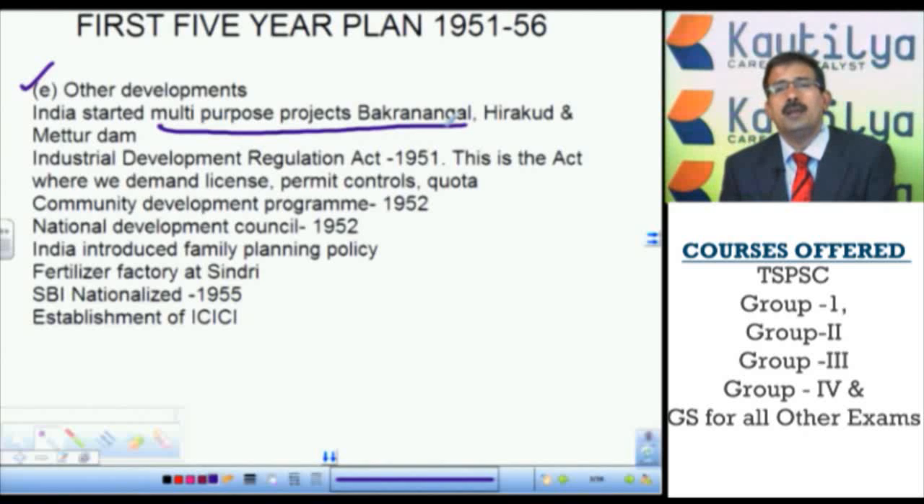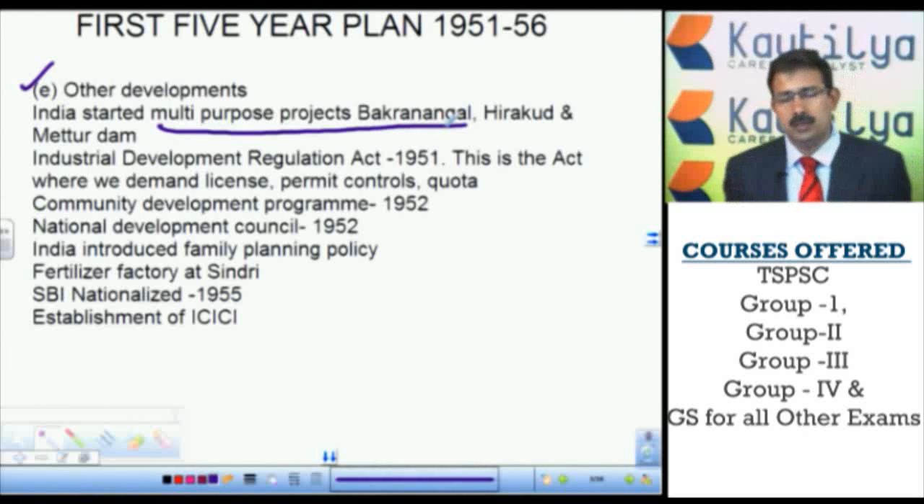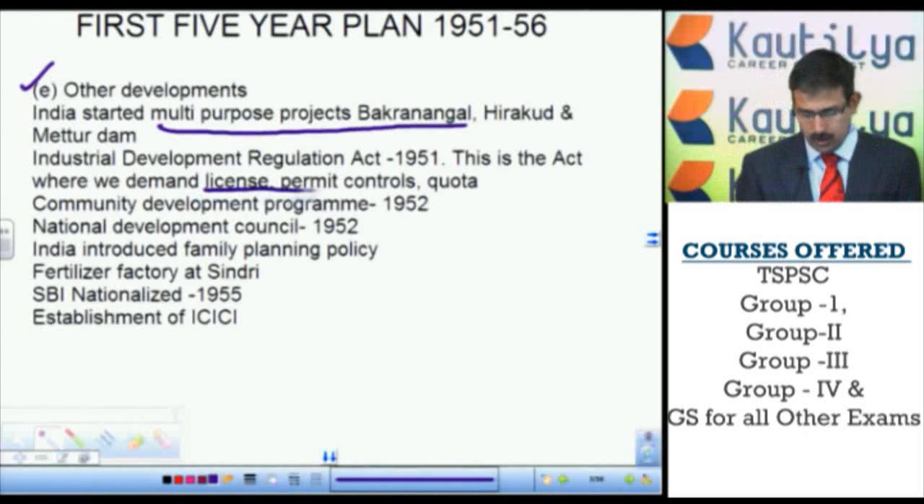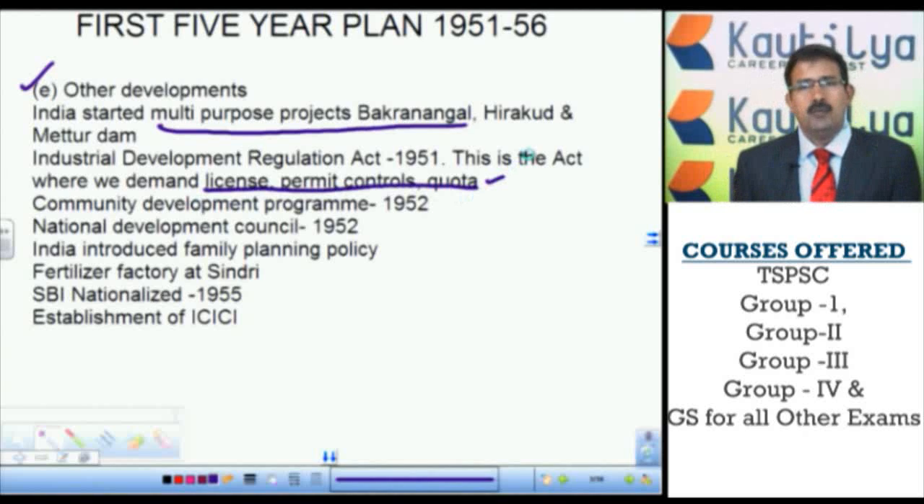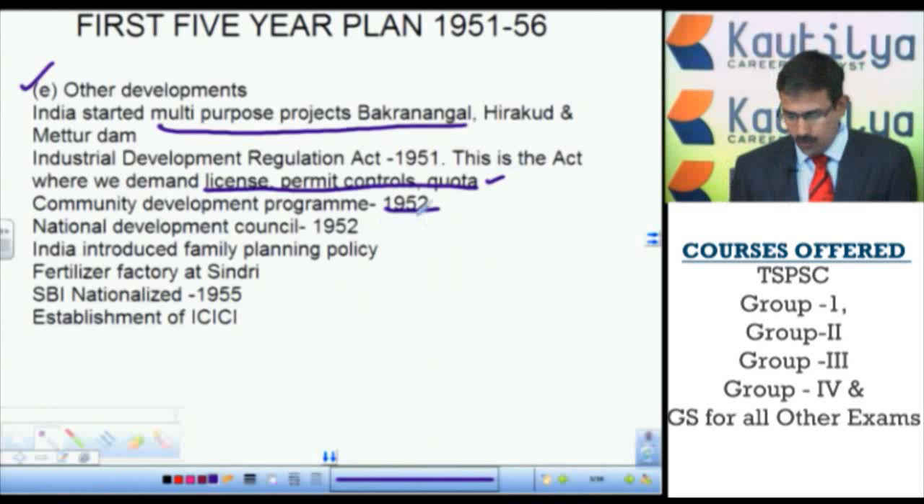And to control industry following the LPQ model, the license permits and quota system, the Indian government enacted an act known as the Industrial Development Act, popularly known as the Industrial Regulation Act of 1951, where license permits, controls and quotas were the important components. Then the first rural development program in India, known as the Community Development Program, was started in 1952.